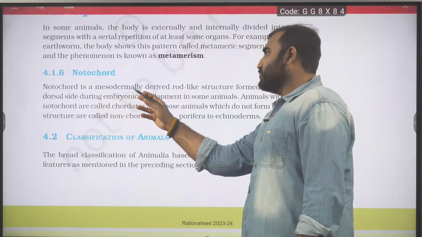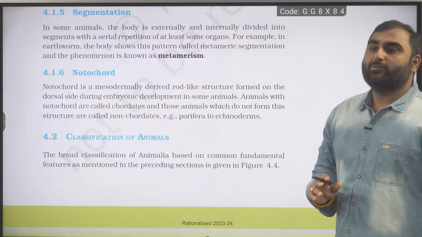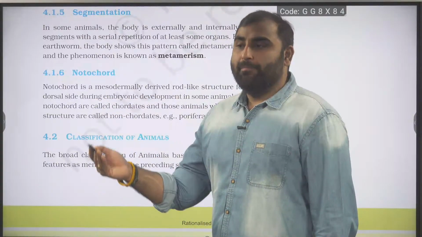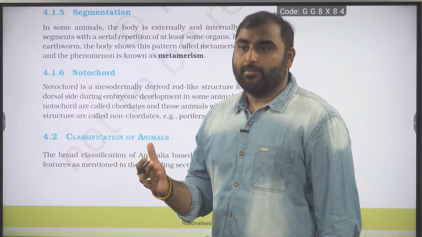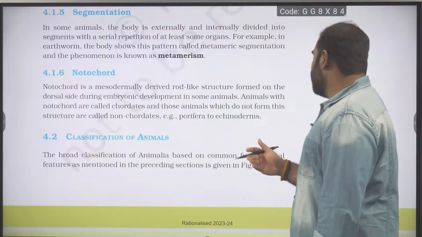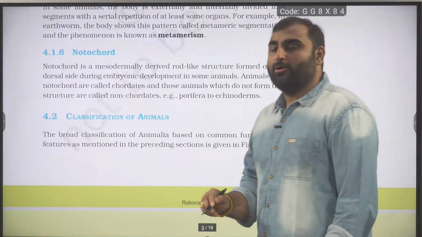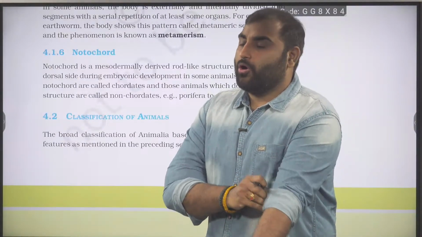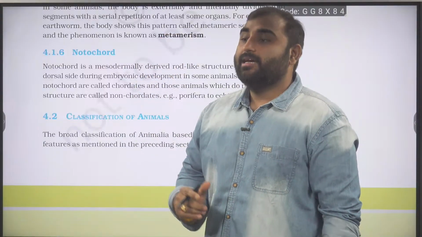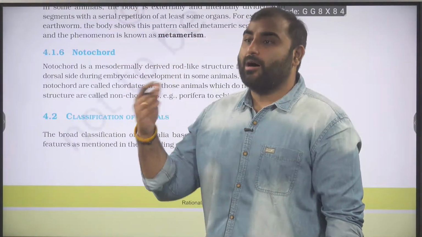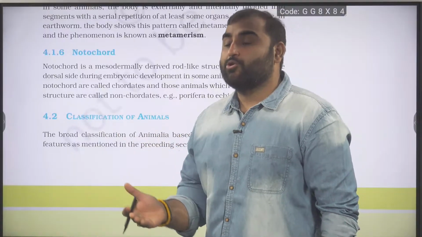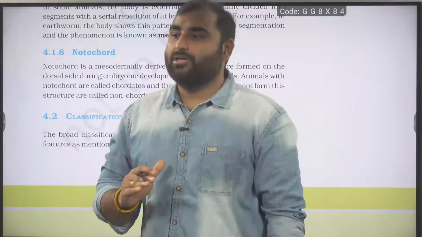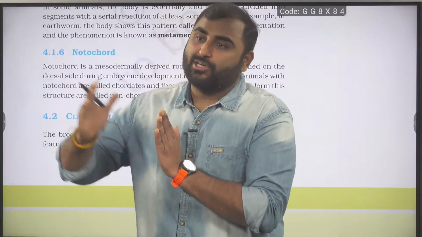Notochord, first of all, is a mesodermally derived structure. Where is it present? It is present on the dorsal side. Is it present below the dorsal nerve cord or above the dorsal nerve cord? Can you tell me, guys? Come on, let me see how many are paying attention. Notochord is present dorsally in the embryonic stage. You will say below. We can also use the word ventral. Notochord is ventral to the dorsal nerve cord, because the dorsal nerve cord is the most dorsal structure.